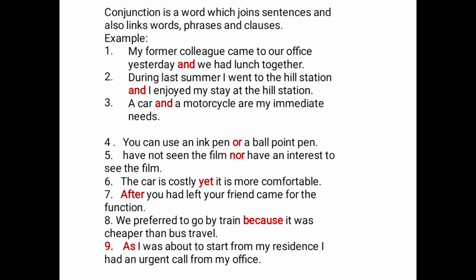The sentence is, you can use an ink pen. And what's the phrase here? The phrase here is a ballpoint pen. So or is connecting a sentence and a phrase here.